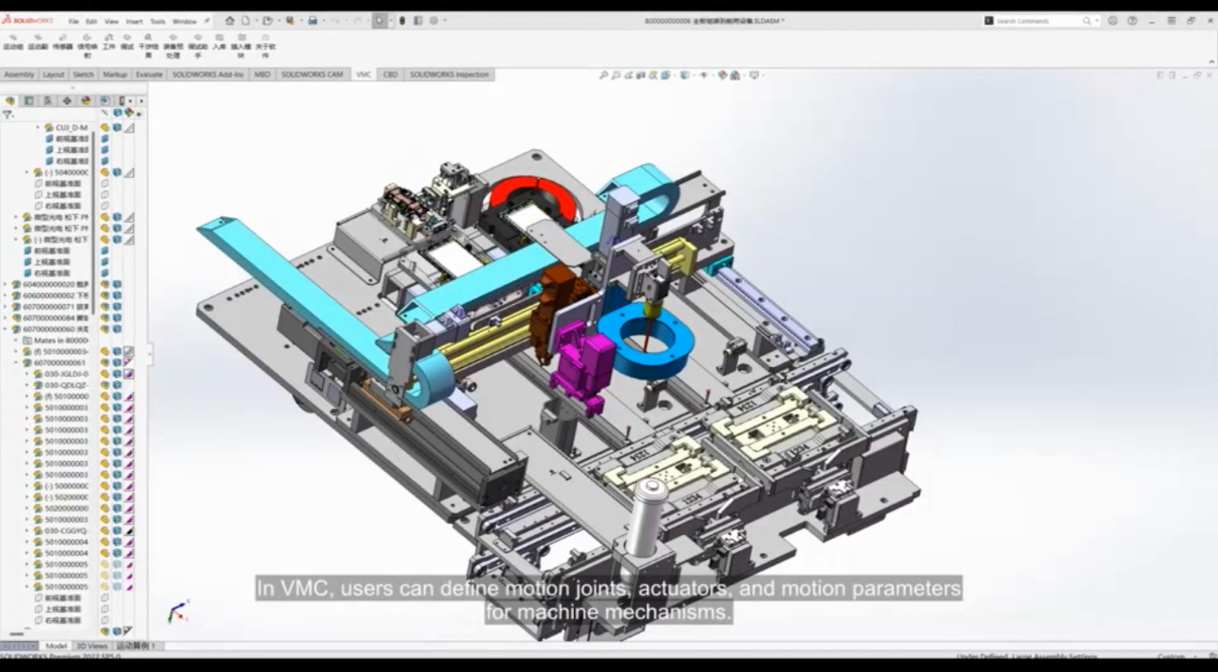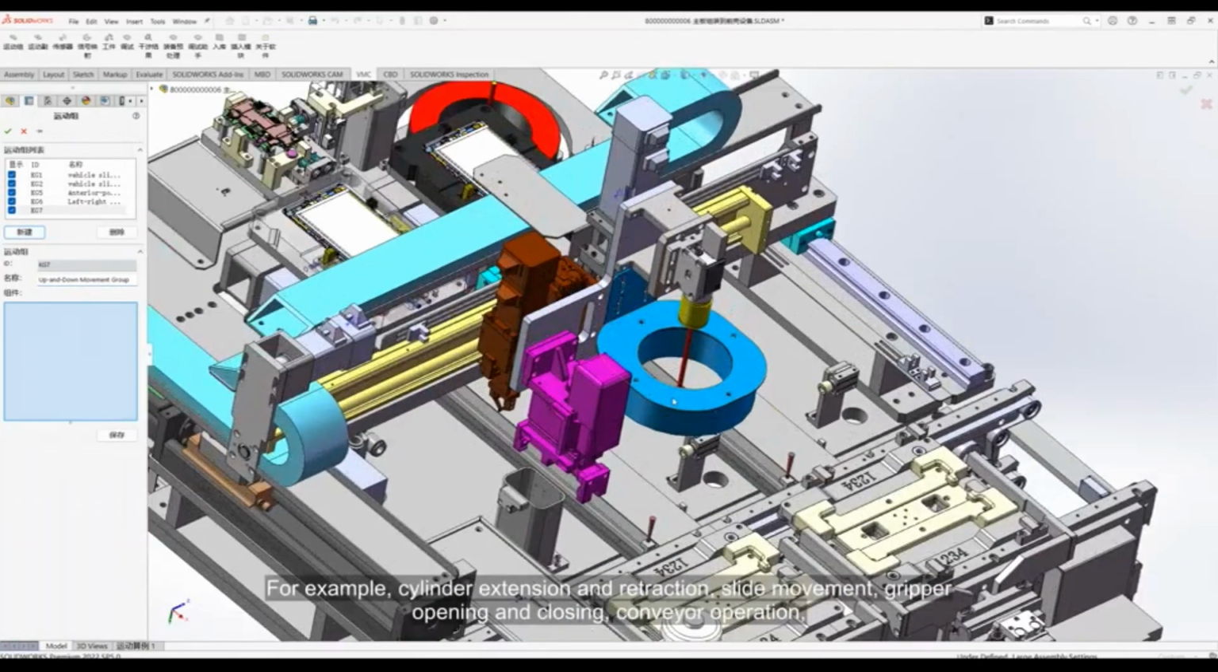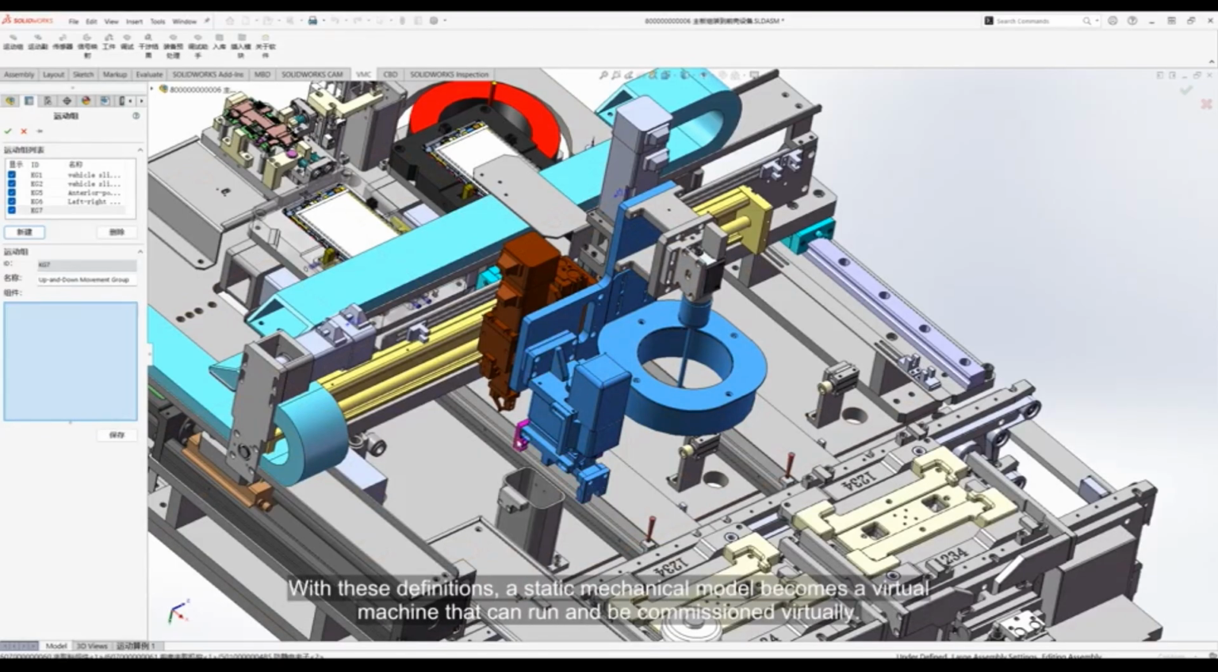In VMC, users can define motion joints, actuators, and motion parameters for machine mechanisms. For example, cylinder extension and retraction, slide movement, gripper opening and closing, conveyor operation, and rotary positioning can all be configured in the virtual environment. With these definitions, a static mechanical model becomes a virtual machine that can run and be commissioned virtually.